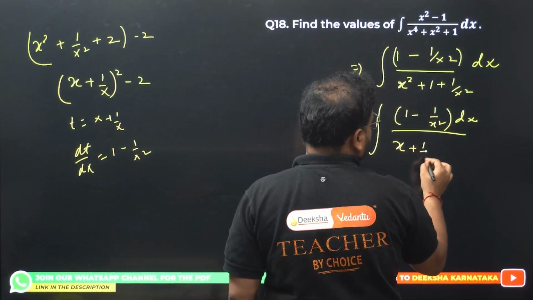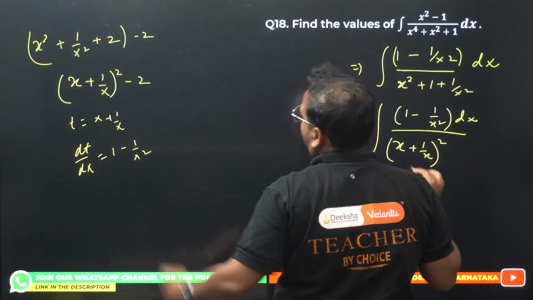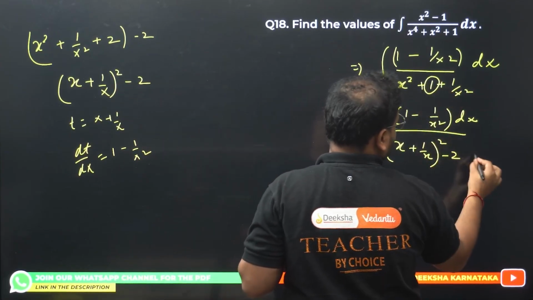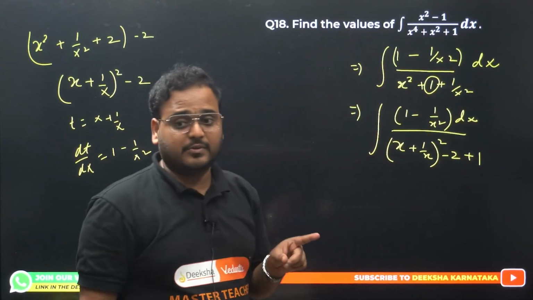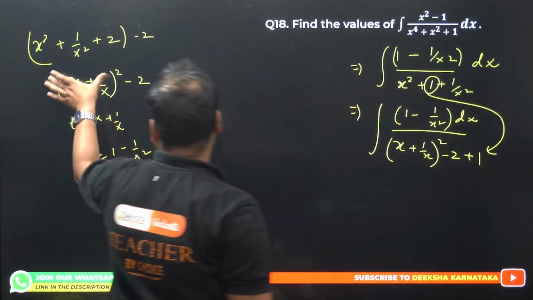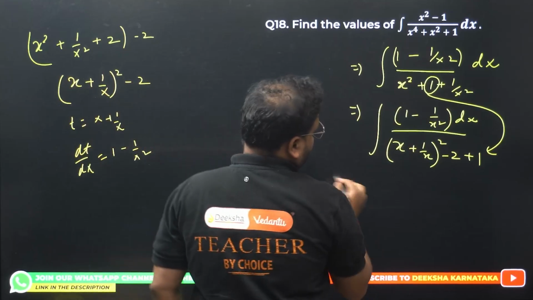And for this, I just did (x plus 1 by x) the whole square, we also have minus 2 and we have plus 1. So add plus 1. There's a plus 1, I've not changed that, okay? This plus 1 continues. This minus 2 comes from here. Have a look. So now what is this?